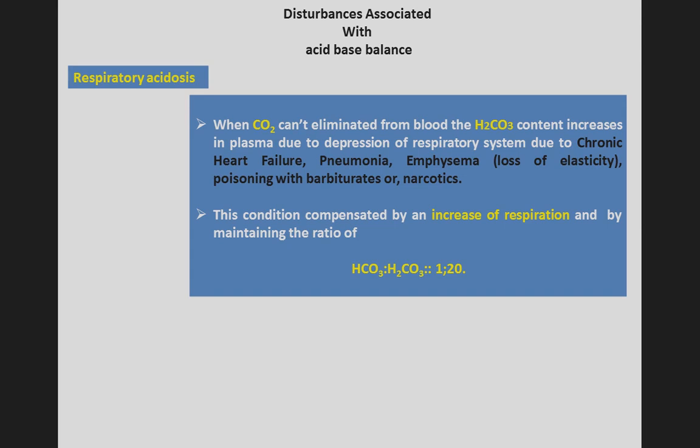It is loss of elasticity. The next one is poisoning with barbiturates or narcotics. This condition is compensated by an increase of respiration and by maintaining the ratio of bicarbonate to carbonic acid at 1 to 20.